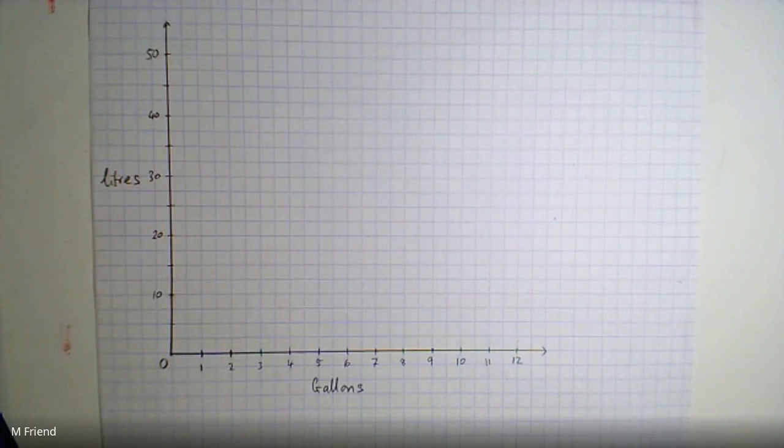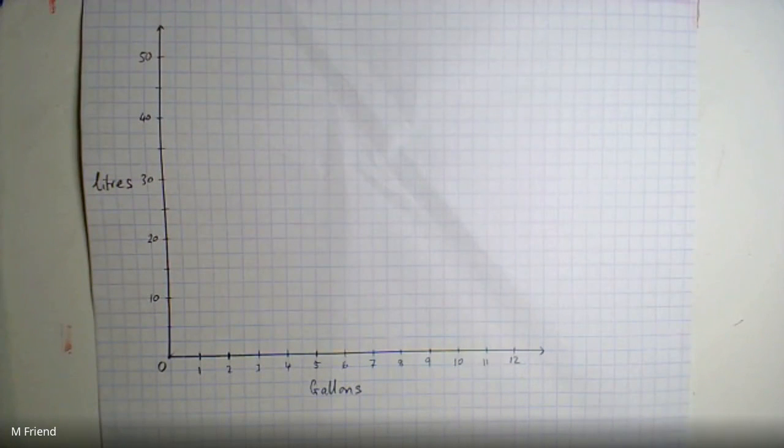Another common mistake that I sometimes see is people accidentally labelling the space between the lines rather than labelling the lines. This is a scale, it's not a bar chart, so we're labelling the line, we're not labelling the space between the lines. That's really, really important if you're going to copy it accurately.